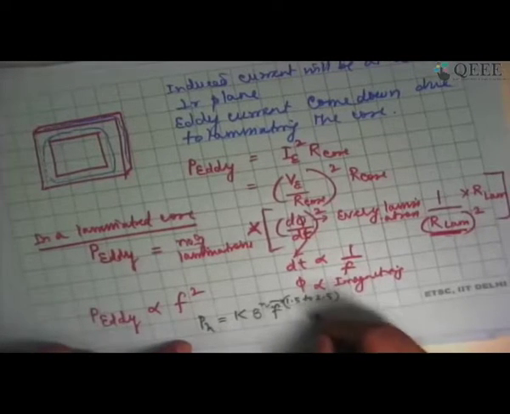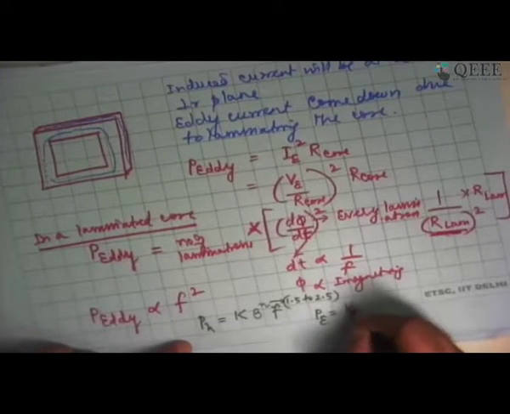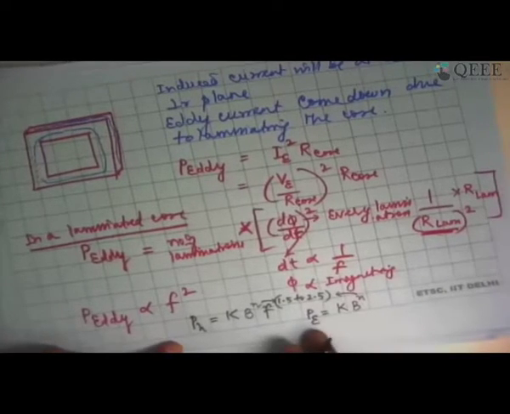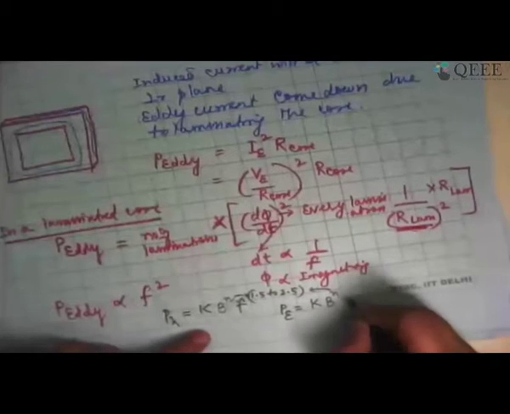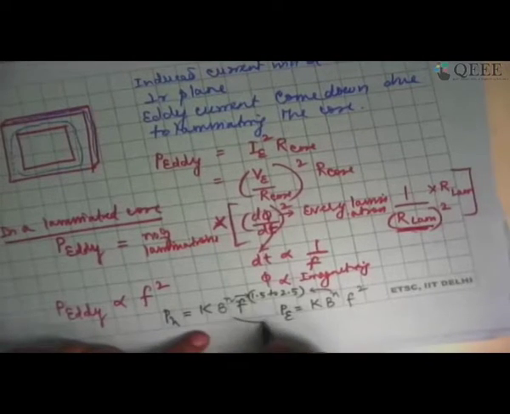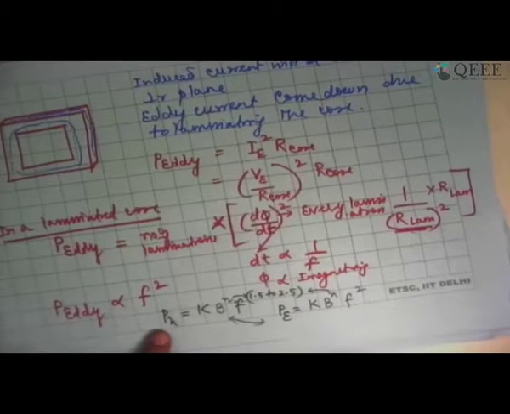Eddy current loss, on the other hand, is proportional to again k into B power n, where n is again approximately 1.8 to 2.5, and frequency square. So these are two components of the losses that take place in the core. So we call this core losses.